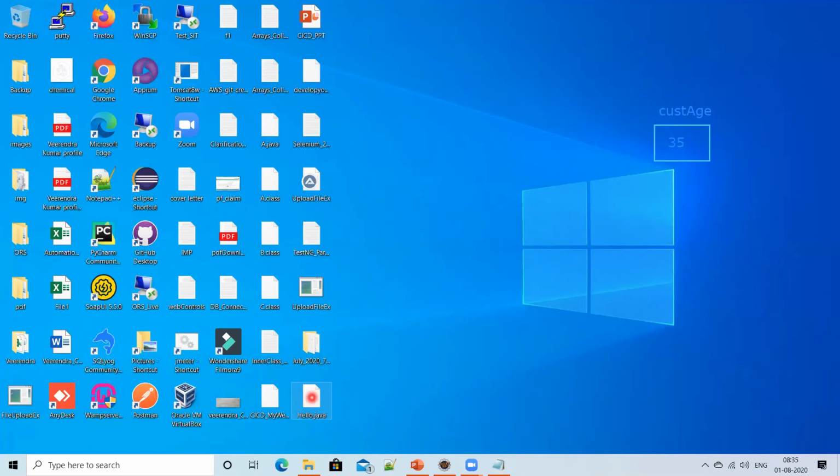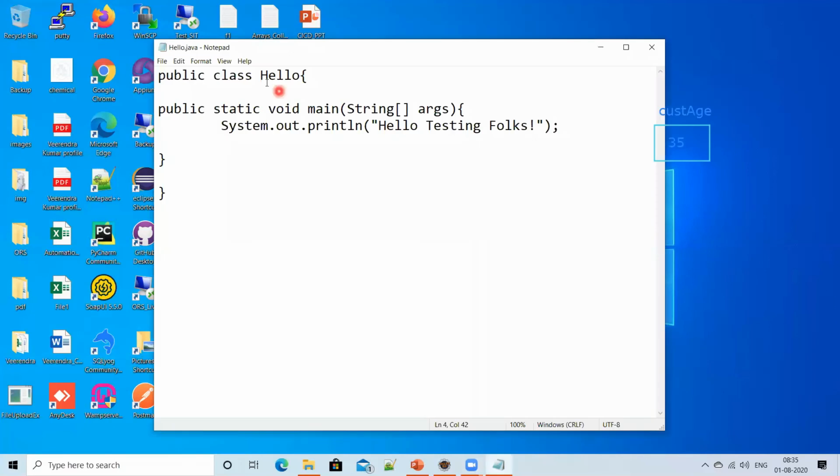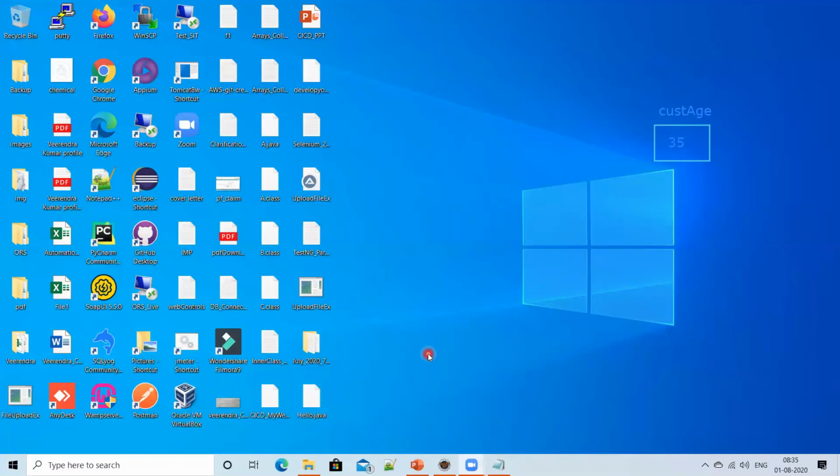Most importantly, what else you have to remember is the file name you are giving should be the class name. If you don't give like that, what will happen? I'll show you right away. Once I have this program, this is a Java file and it is not compiled. It is high level programming.